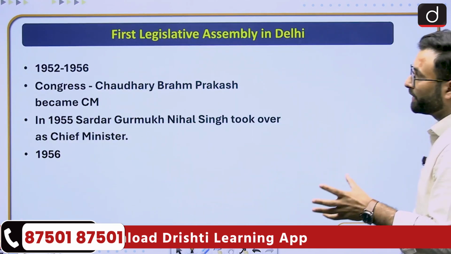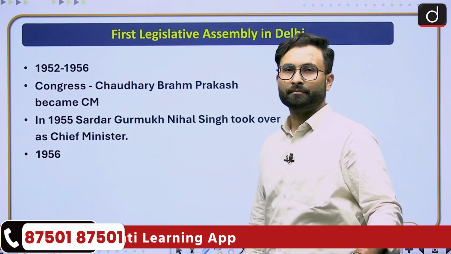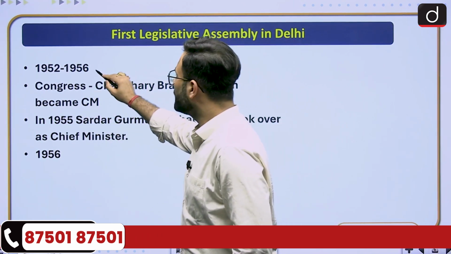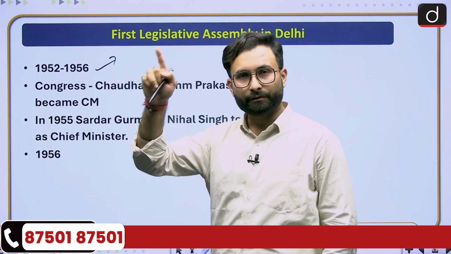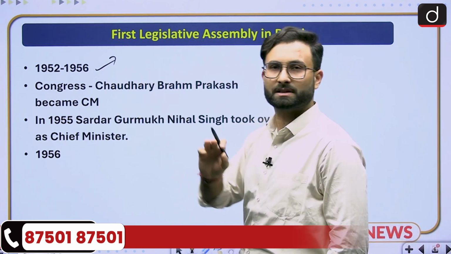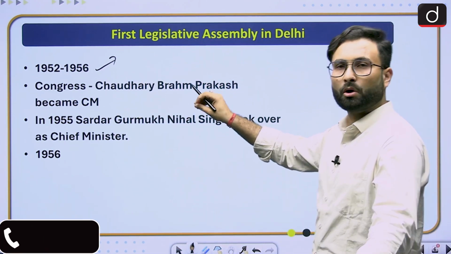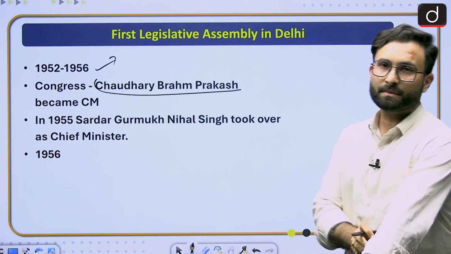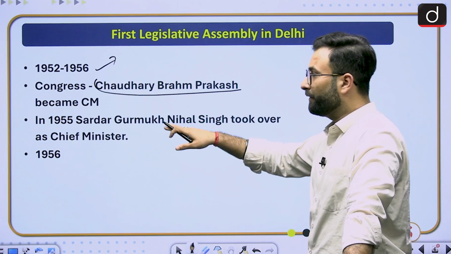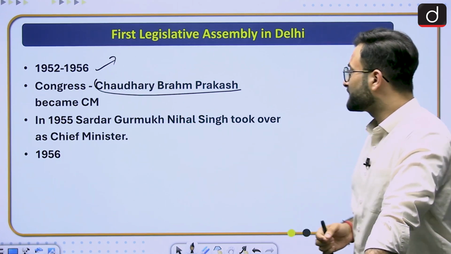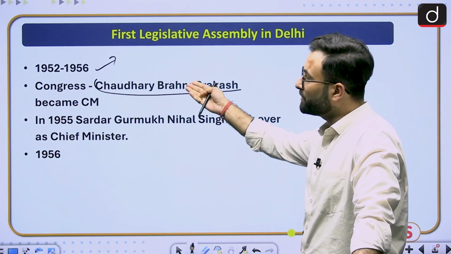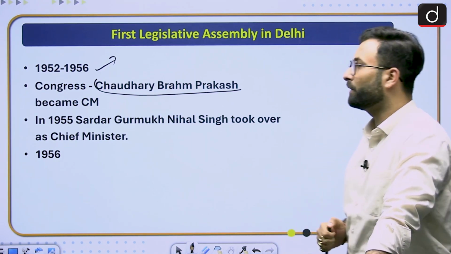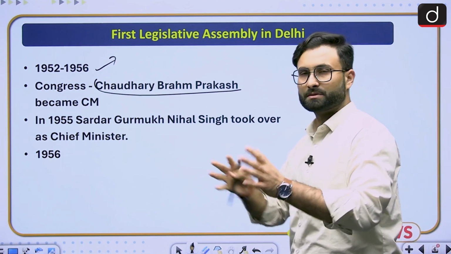Coming back to the point, the first legislative assembly in Delhi, 1952 to 1956. You know that in 1951-52 we had our first elections, and after that there was a Congress government in Delhi under Chaudhary Brahm Prakash. He became the CM. In 1955, Sardar Gurmukh Nihal Singh took over as chief minister. So there was a change in the regime, and after that comes 1956.